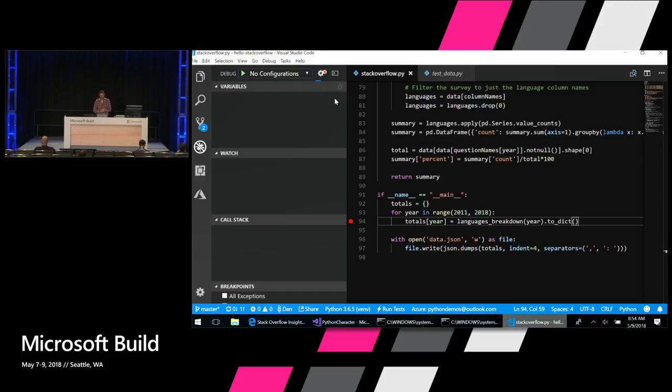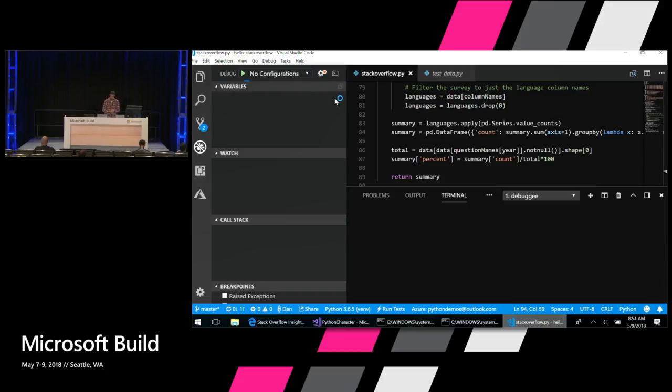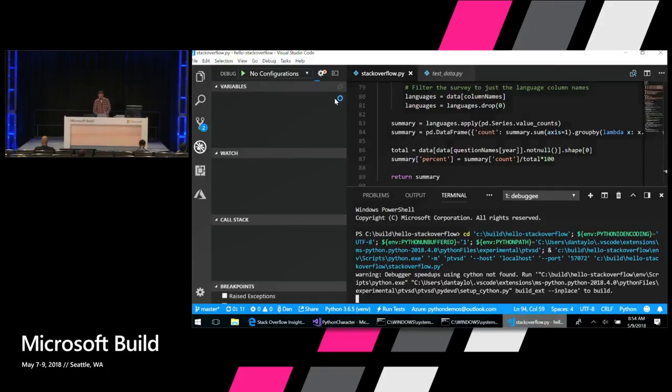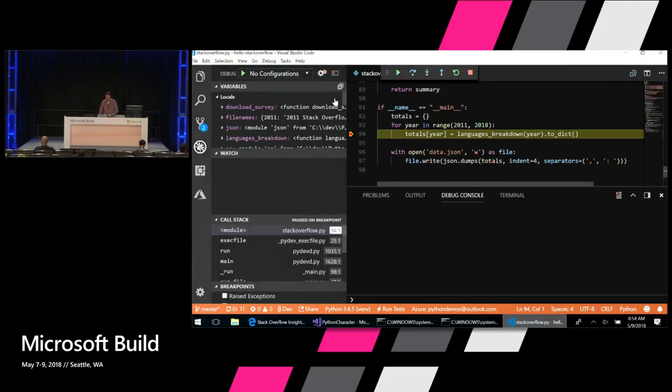So I'm just going to select Python Experimental. It's going to start up the debugger, run the app, and we're going to hit that breakpoint that I just set there. Okay, so within this loop, I'm going through the years 2011 to 2017, and I'm just going to get the languages breakdown that's in each year of the survey, and I'm going to throw the result into this totals dictionary here. So I'm going to run one iteration of the loop just by pressing play or F5.